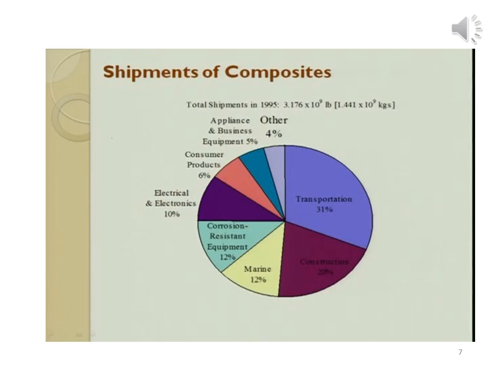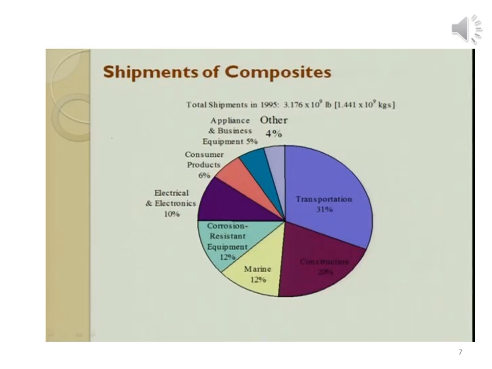From historical perspectives, it is revealed that synthesis of metal matrix composite material started in 1970.